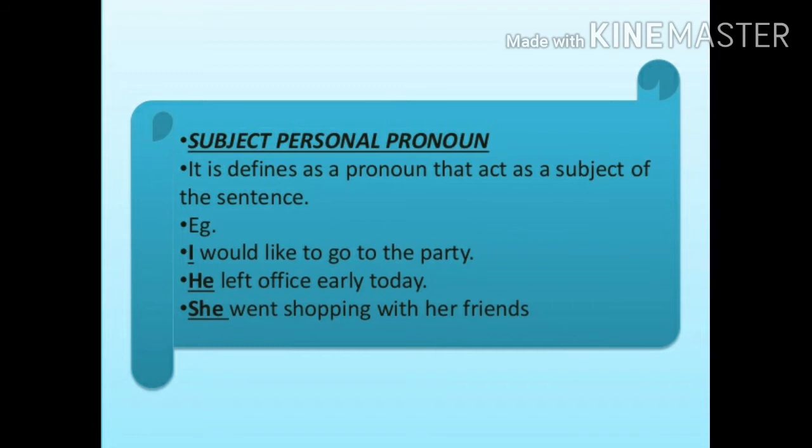Subject pronouns are said to be in the nominative case. For example, I would like to go to the party. He left office early today. She went shopping with her friends. So I, he, and she here are personal pronouns.